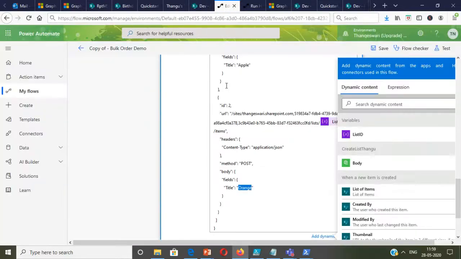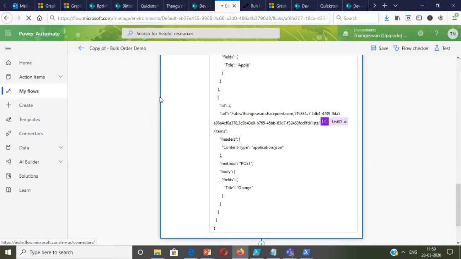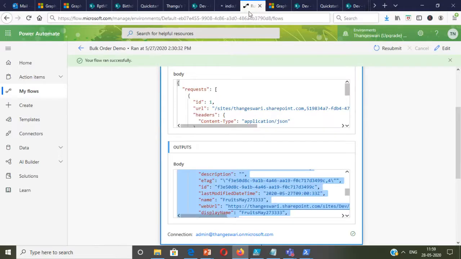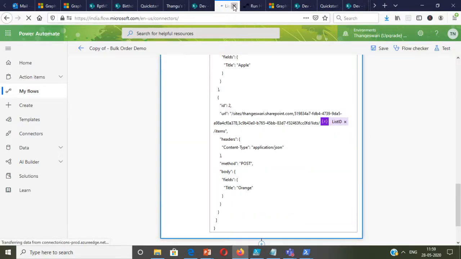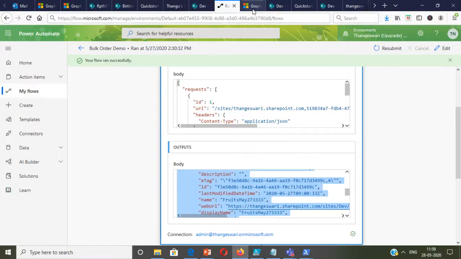So this is a one-step process where you have to create a custom connector. The steps are clearly given on the Microsoft site, and you just have to do that one time, and then you can call any Graph query and do what you want in the flow.